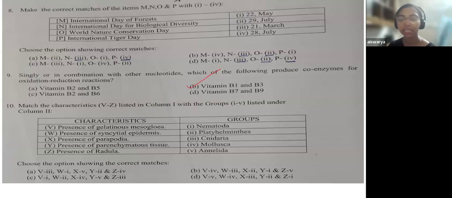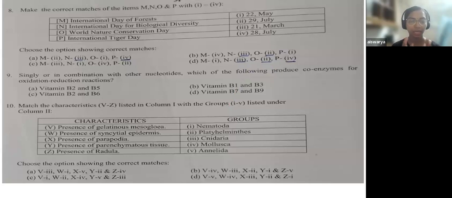Now, the 10th question. The 10th question was a very easy question. It is from the animal kingdom, directly from the animal kingdom classification. If you know any one of these options, like in the match the following, you could have directly come to the answer.